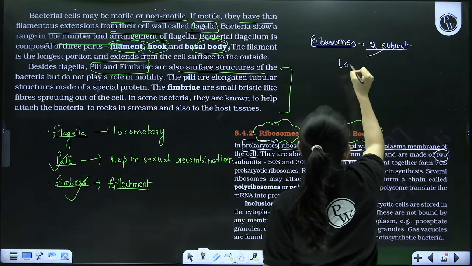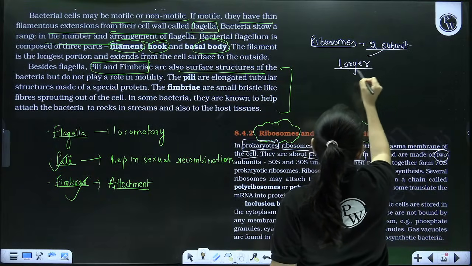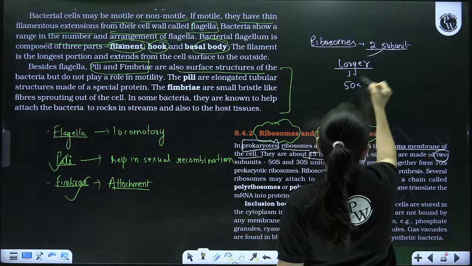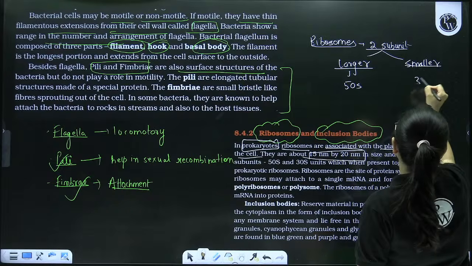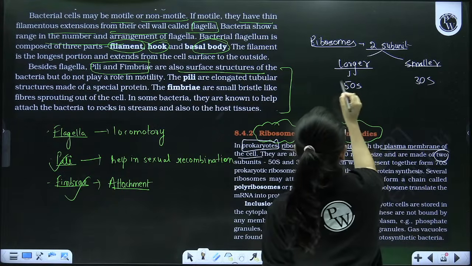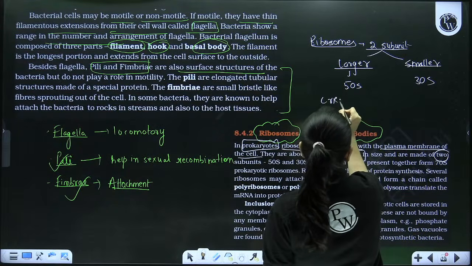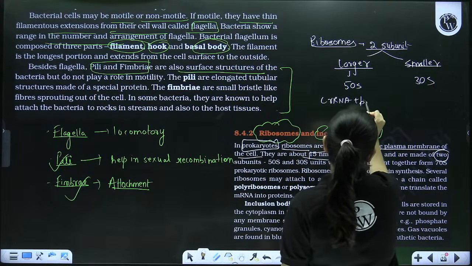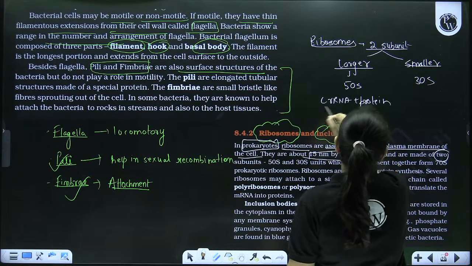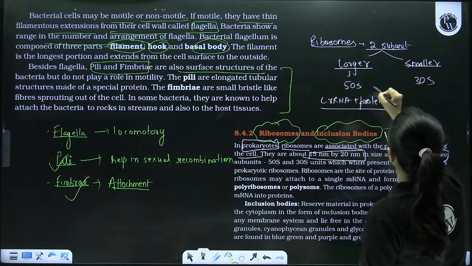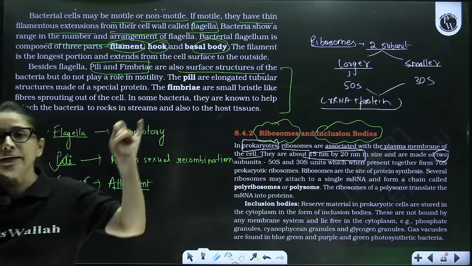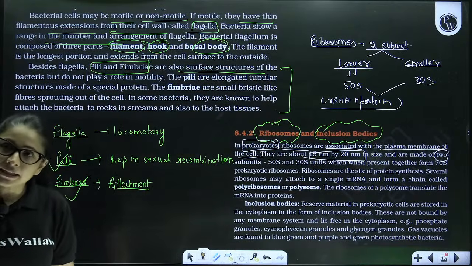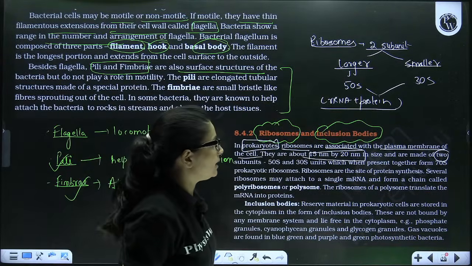The larger subunit in case of prokaryote is known as 50S, and the smaller subunit is known as 30S. These subunits of ribosomes are actually made up of different types of rRNA and proteins. So if the question comes, what these ribosome units are made up of, they are made up of rRNA and proteins. Correct? Now 50 is the larger and 30 is the smaller.